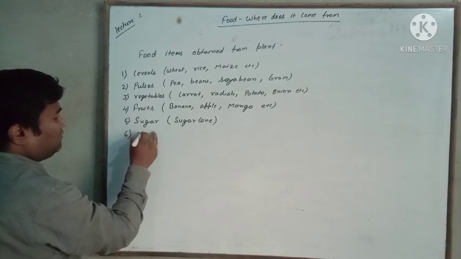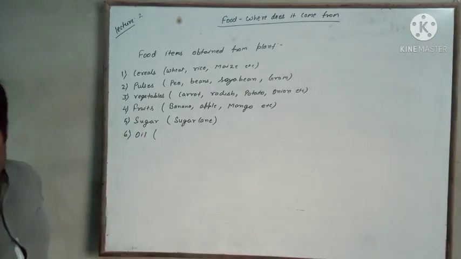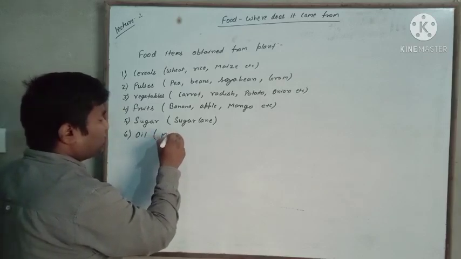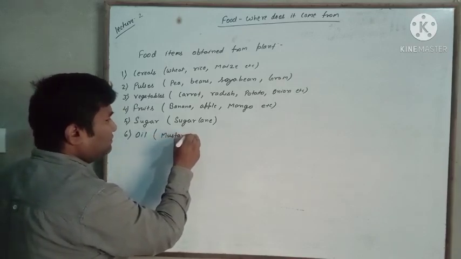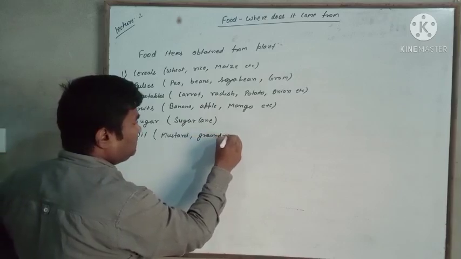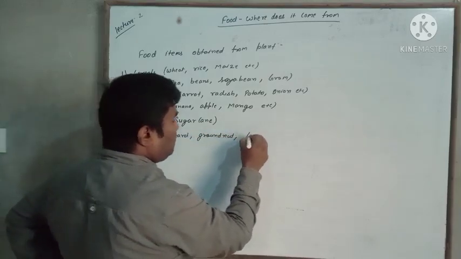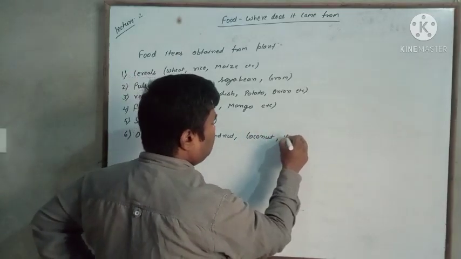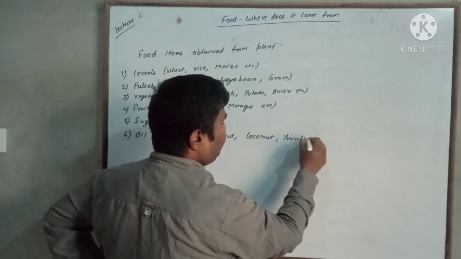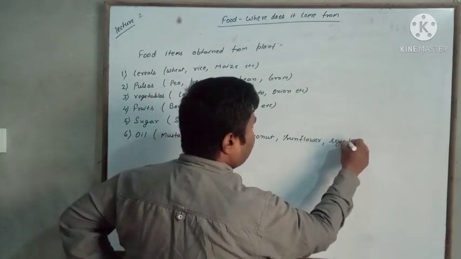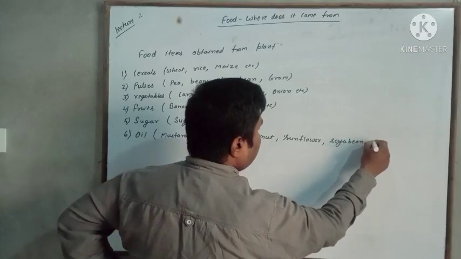Sixth, oil. We obtain oil from plants like mustard, groundnut, coconut, sunflower, soya bean, etc.